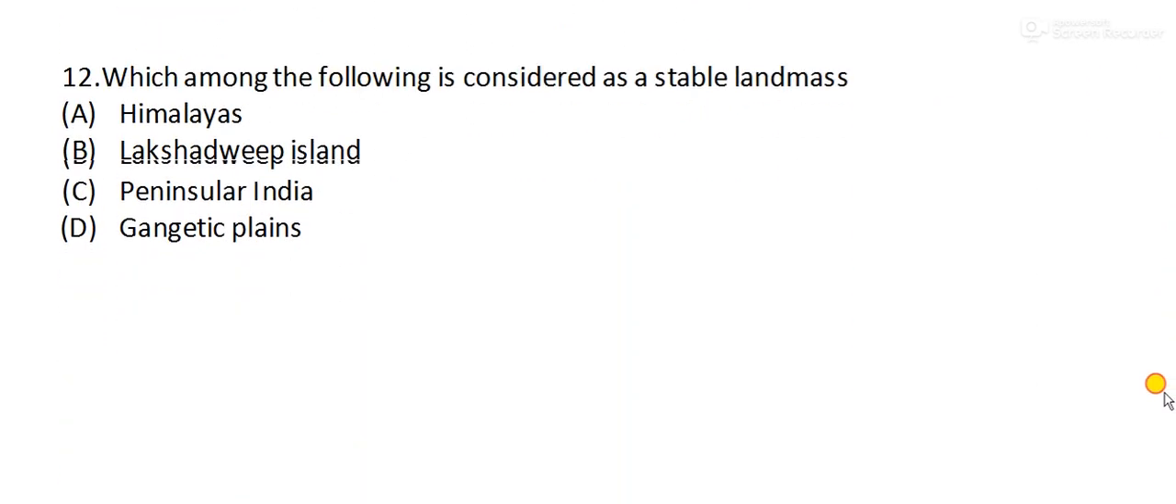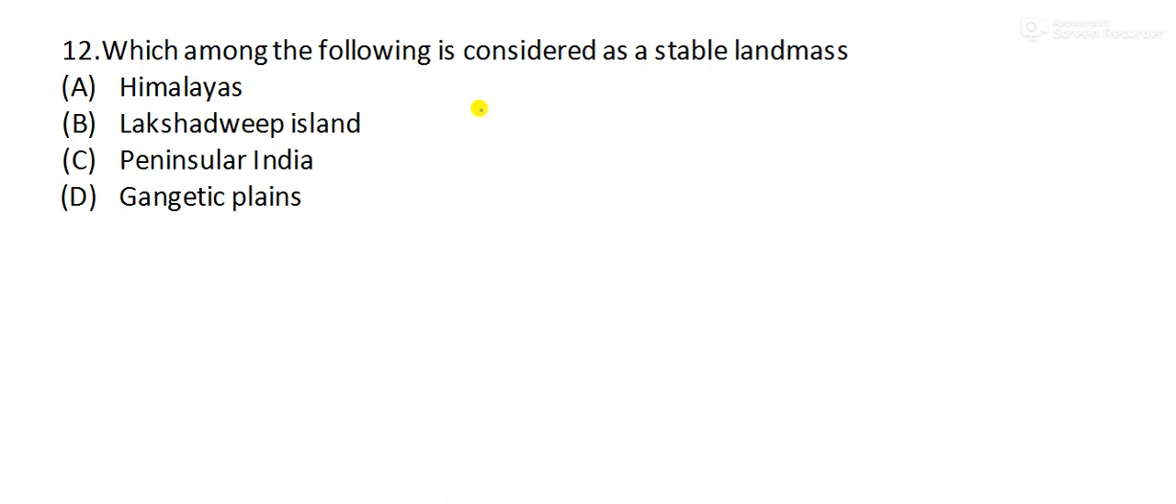And the last one is, which among the following is considered as a stable landmass? Stable, considering it is stable with respect to earthquakes. Not totally, but least prone to earthquakes. Options are Himalayas, Lakshadweep, Peninsular India or Gangetic basins. So you have to write the correct options in the comment section.